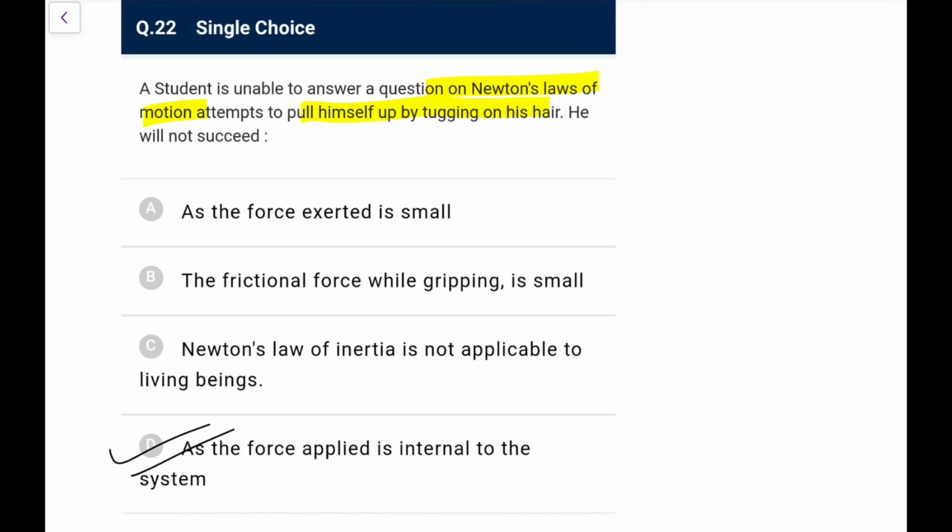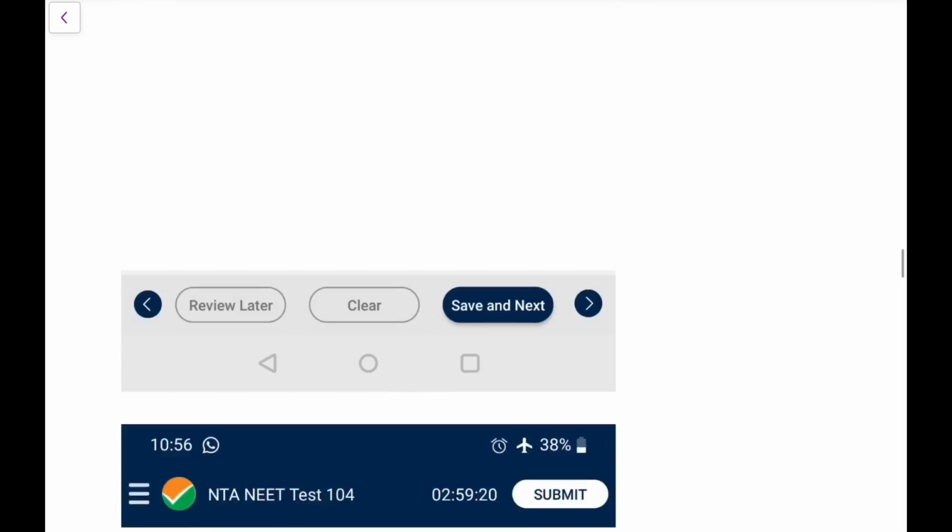It's like this. It's like you are sitting in a car, by pushing the car from inside, you cannot let it move. To let it move, you have to come outside. Similarly, if you are pulling your hair up, the force you exert on your hair by your hand, the same force would be exerted by the hair on your hand, so the net force on the system is 0, so it cannot move like this.